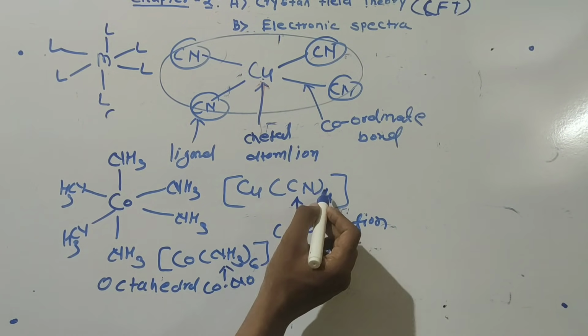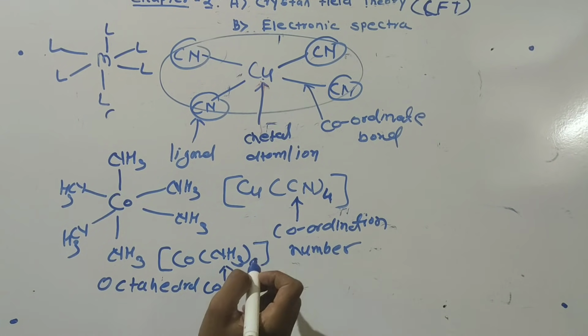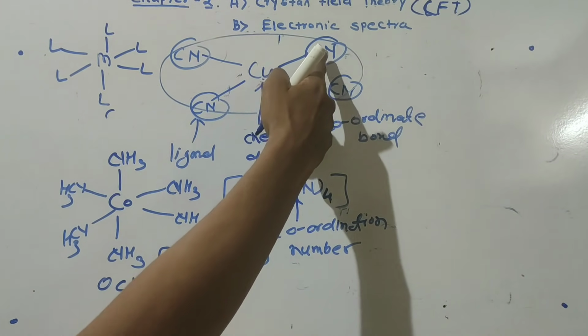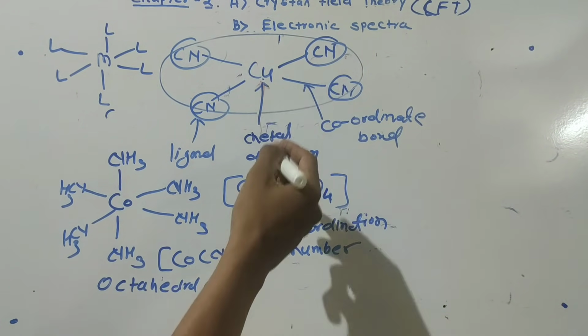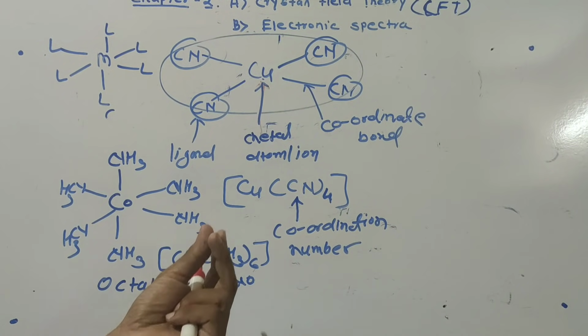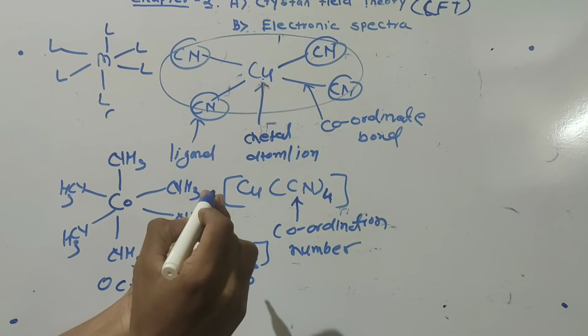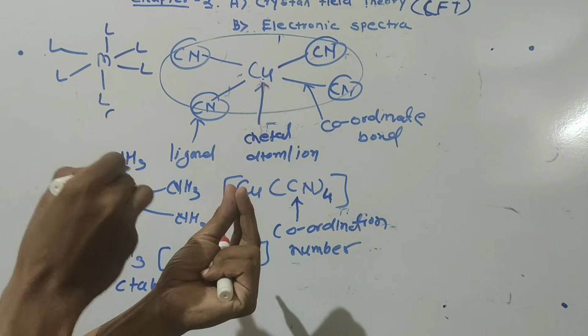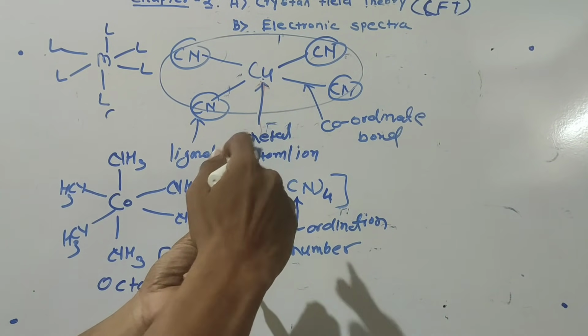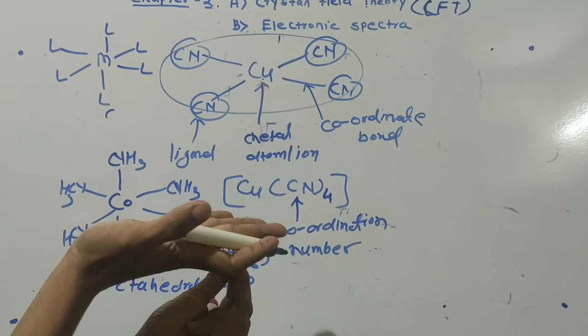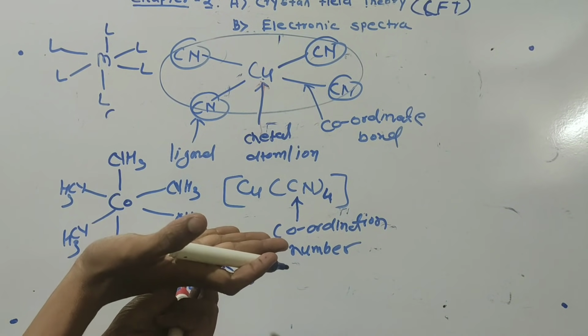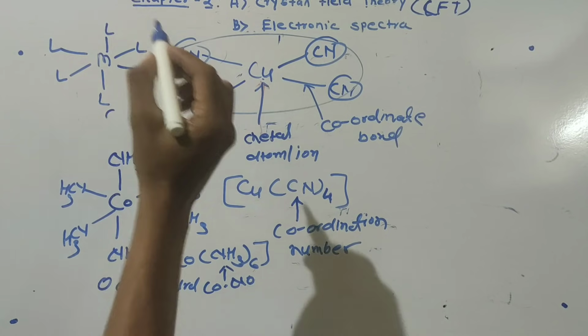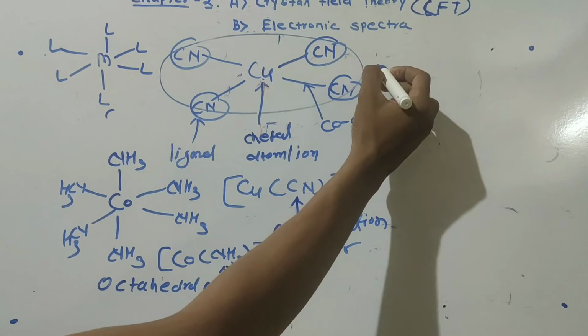Suppose the coordination number is 4. So the 4 ligands are attached in a square planar manner. Suppose here is the copper, 1 CN, 2nd CN, 3rd CN and 4th CN. So 4 CN are attached in a planar manner. So the geometry that is created is called what?